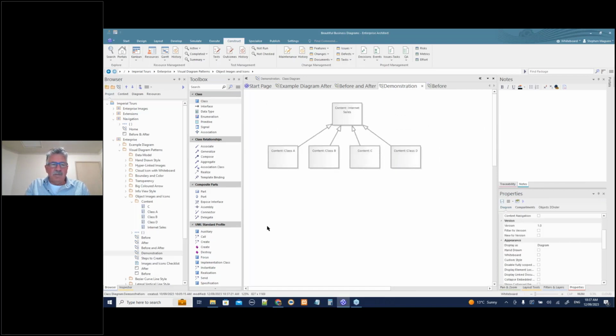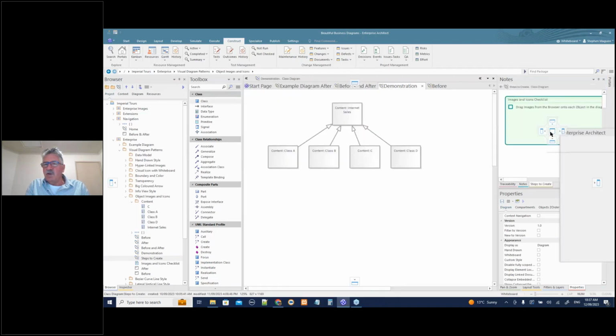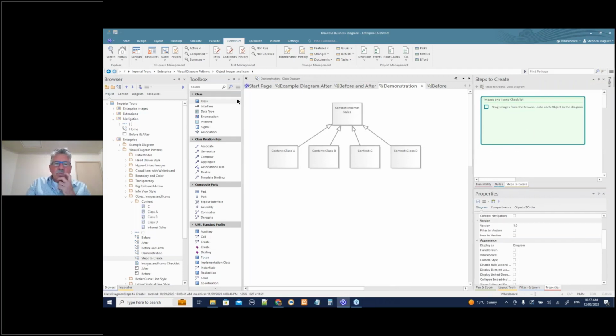So let's have a look at how we do this. Steps to create. Not very difficult, this one. So let's just go through this. Control Z that, and let's steps to create. I'll just put it over there for the time being. Drag images from the browser onto each of the objects, right? So let's just do that.